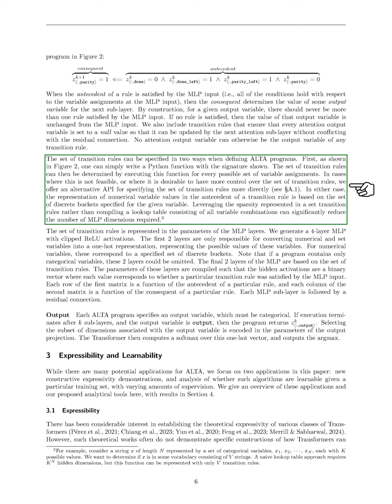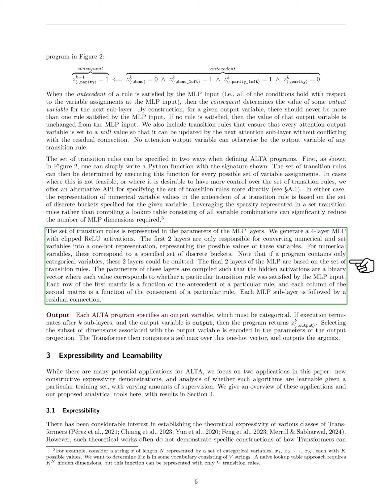We can define the set of transition rules in two ways within ALTA programs. First, we can write a Python function that determines the rules by executing it for all possible variable assignments. If this approach isn't feasible or we want more control, we provide an alternative API for direct specification. The representation of numerical values in the rules is based on discrete buckets for each variable, which helps reduce the number of MLP dimensions needed by focusing on the sparsity of the transition rules instead of creating a full lookup table.